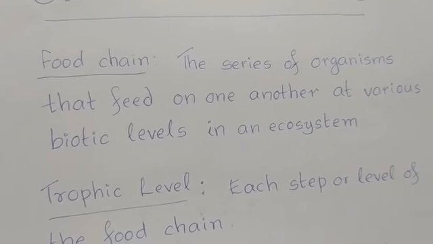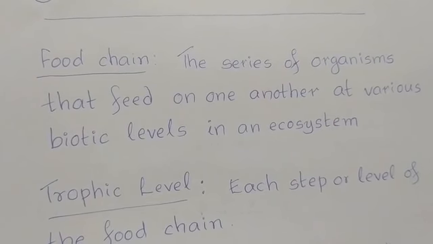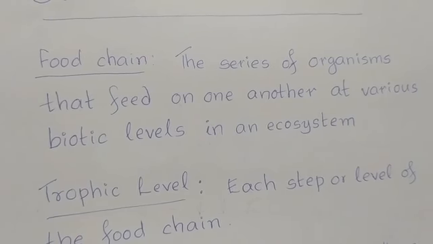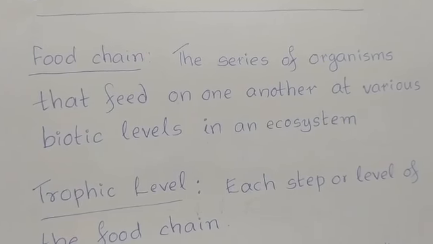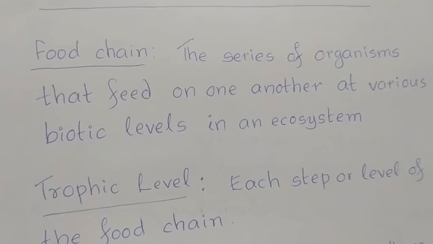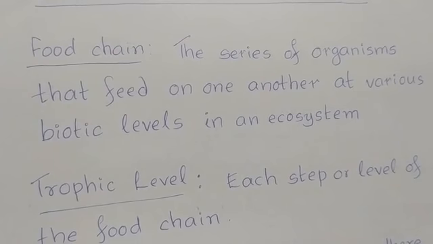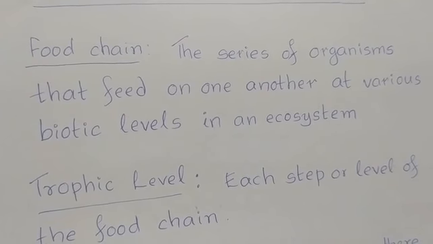A food chain is the series of organisms that feed on one another at various biotic levels in an ecosystem, and each step or level of the food chain is known as a trophic level.